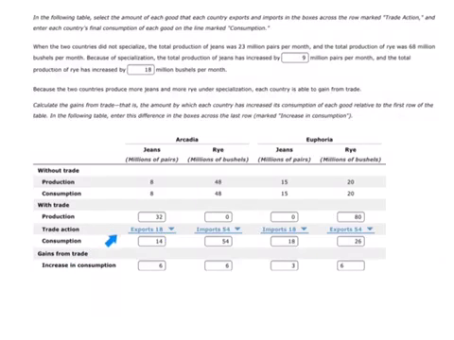Arcadia will then export 18 million pairs of jeans and import 54 million bushels of rye. Their consumption of jeans is now 14. That's 32 minus 18. Their consumption of rye is now 54. That's 0 plus 54. Same thing over here on Euphoria. That means Arcadia is now managing to consume 6 million more pairs of jeans than they did in the past.